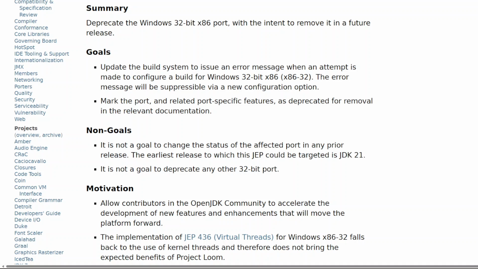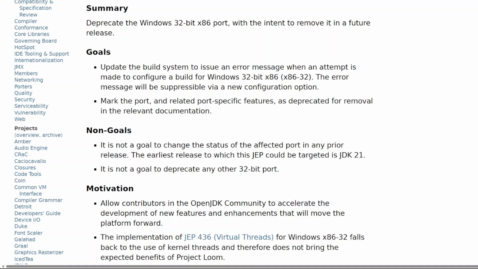Goals. 1. Update the build system to issue an error message when an attempt is made to configure a build for Windows 32-bit x86, x86-32. The error message will be suppressible via a new configuration option. 2. Mark the port, and related port-specific features, as deprecated for removal in the relevant documentation.